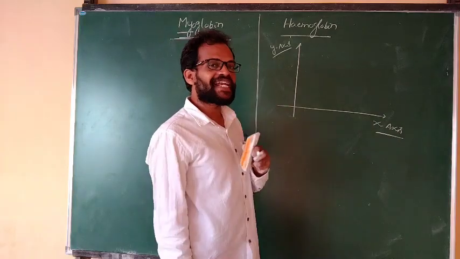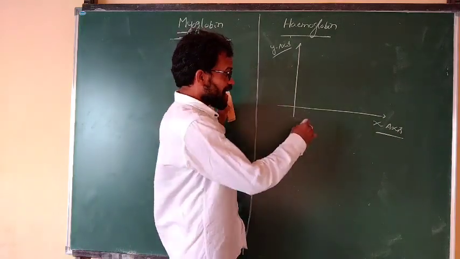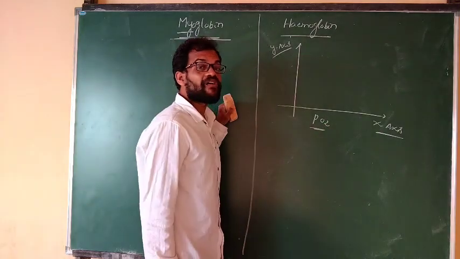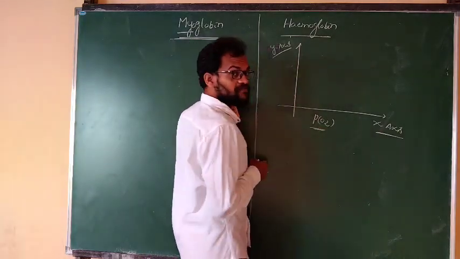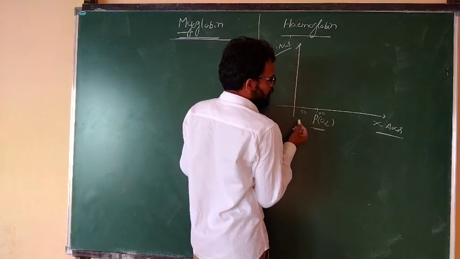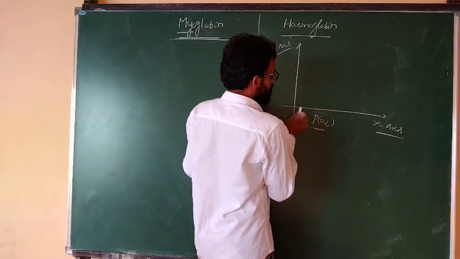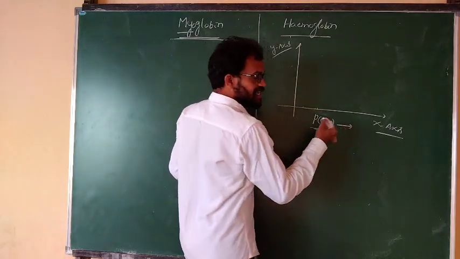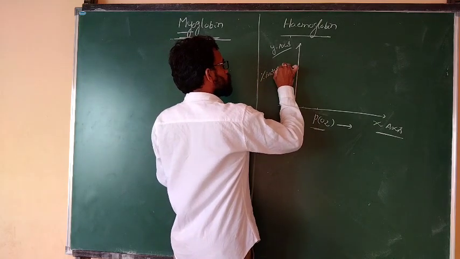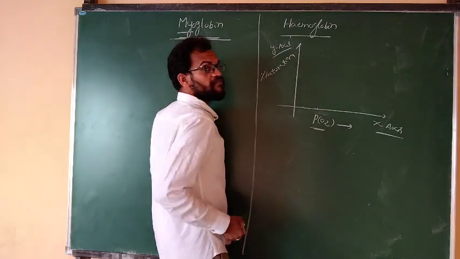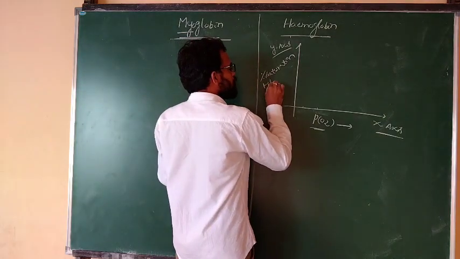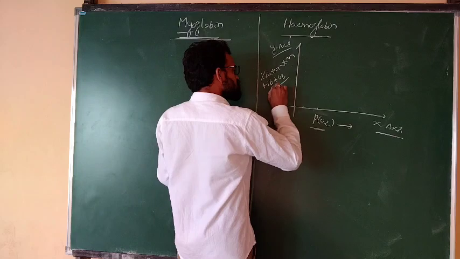At the time of breathing and exchange of gases, the x-axis is the partial pressure of oxygen, 50, 100. The y-axis is the percentage of saturation. Hemoglobin binds with the oxygen.